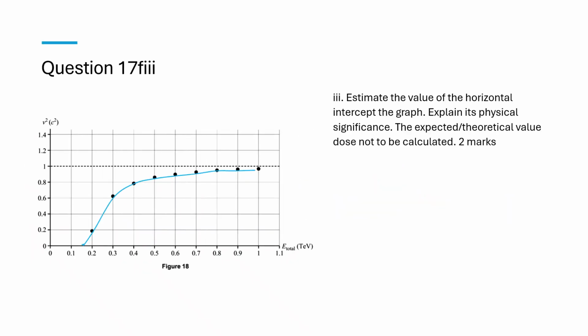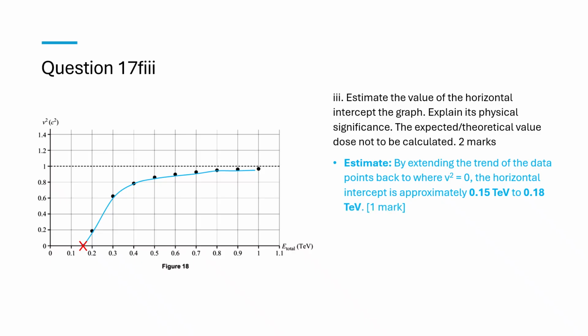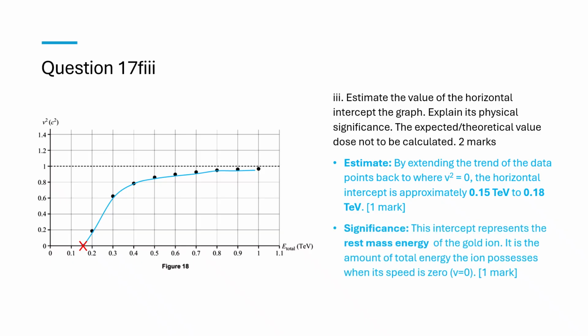Estimate. By extending the trend of the data points back to where v squared equals 0, the horizontal intercept is approximately 0.15 TeV to 0.18 TeV. Significance. This intercept represents the rest mass energy of the gold ion. It is the amount of total energy the ion possesses when its speed is 0, v equals 0.